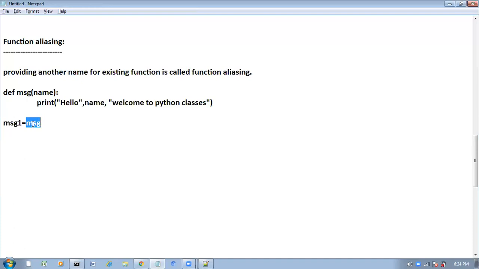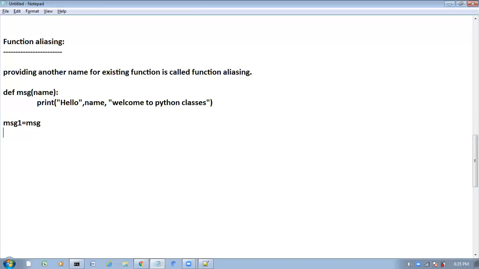For this existing function, I am providing one more name, message1. Now observe very carefully: message reference and message1 reference, both will point to the same object or not? Yes, it is the same function with an alias name, so it will return the same address for both.